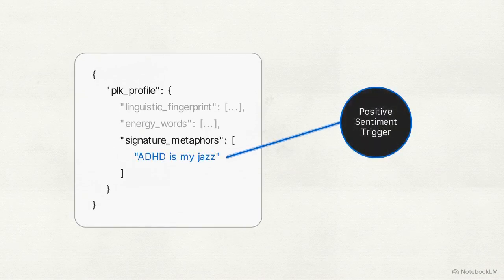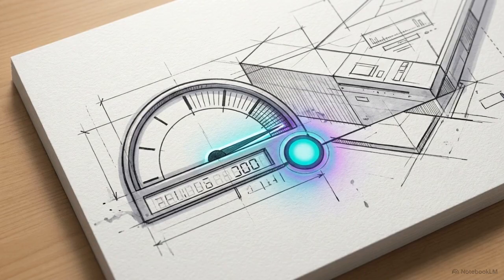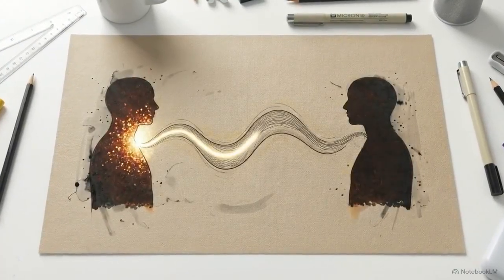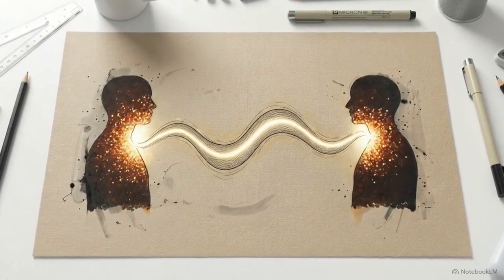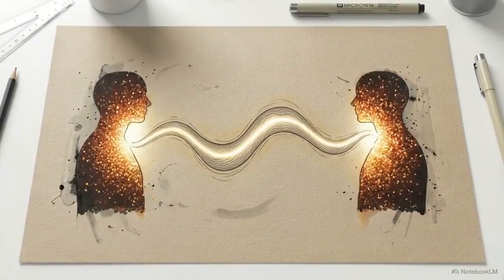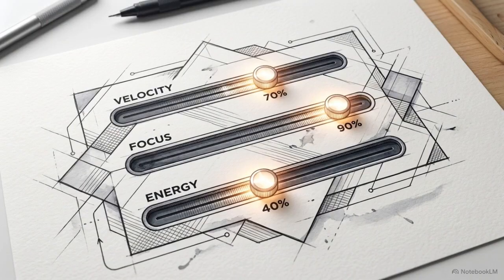For example, the metaphor "ADHD is my jazz" maps to positive sentiment triggers, guiding the model's response. The engineering objective of the PLK is to achieve 95% conversational resonance with the user. At this threshold, the AI retrieves and applies the user's specific semantic associations, ensuring the generated output remains compatible with their internal reasoning. The system prompt adjusts this mirroring in real time, using the mood tags generated during the initial